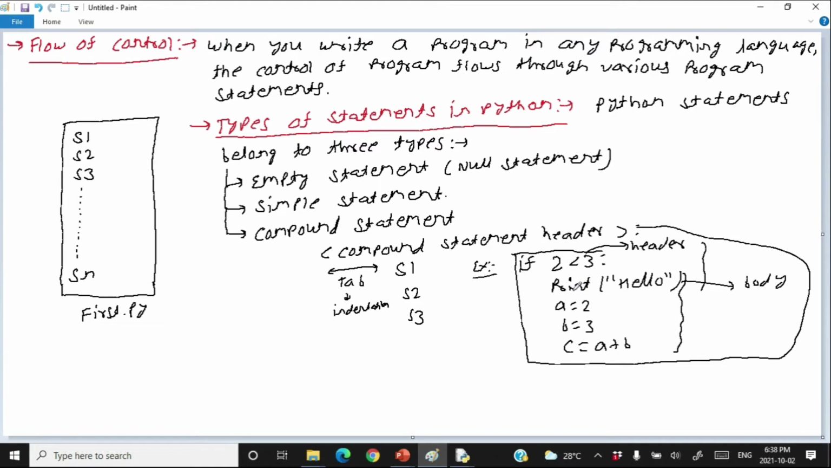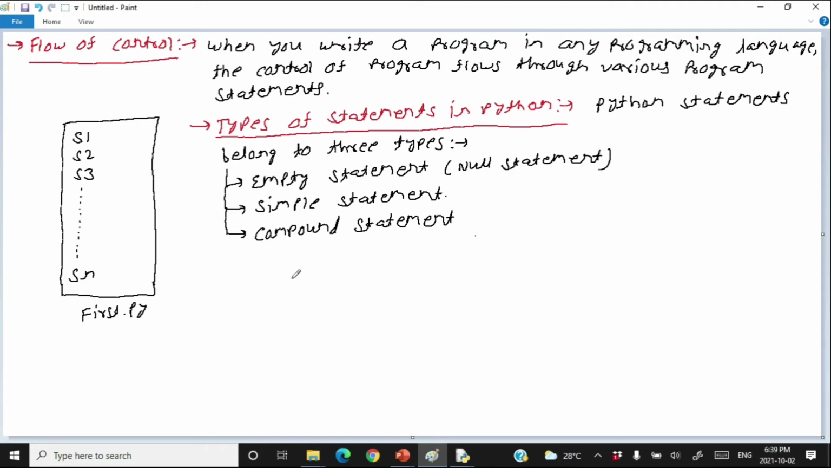So what is a compound statement? A set of statements having a header followed by various statements written after indentation, meaning various statements written after pressing tabs. All together they are called a compound statement. The first one is the header and the rest of the statements are the body of the compound statement. So hopefully you got it.